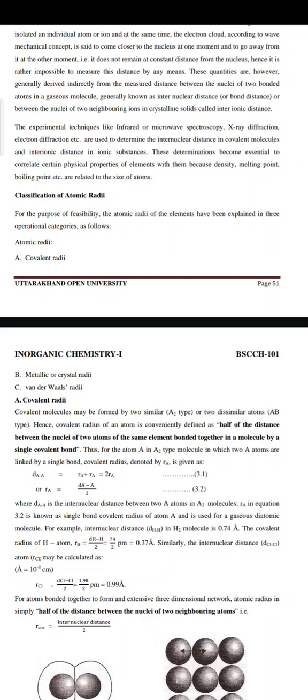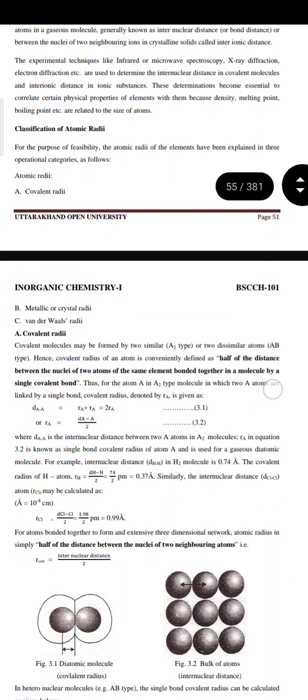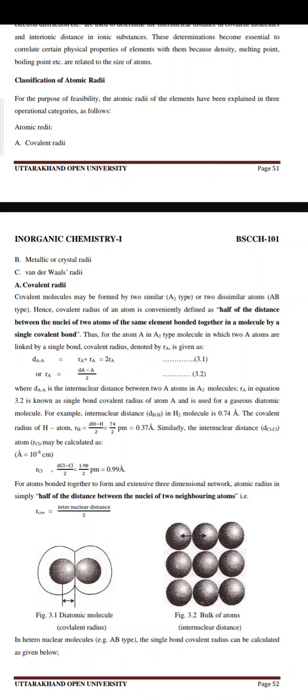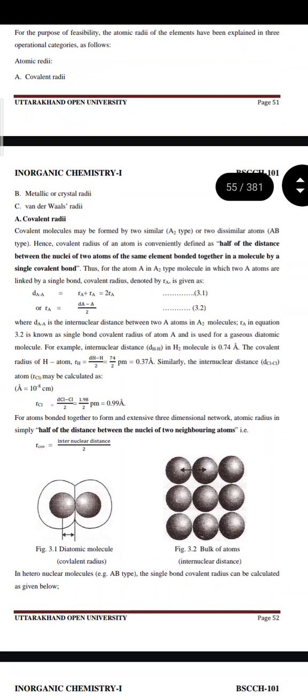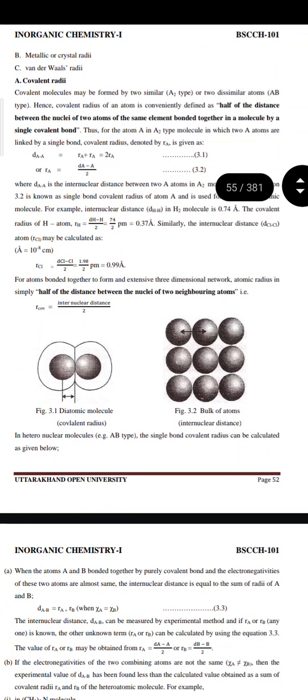Now, classification of atomic radii. For the purpose of feasibility, the atomic radii of the elements have been explained in three operational categories as follows. First is covalent radii, second is metallic or crystal radii, third is van der Waals radii. So firstly we will read covalent radii.